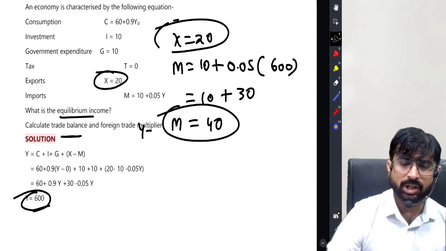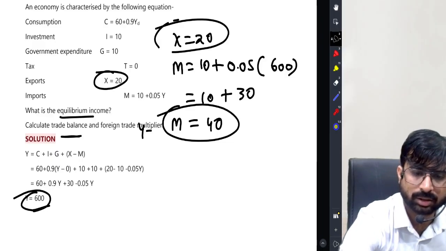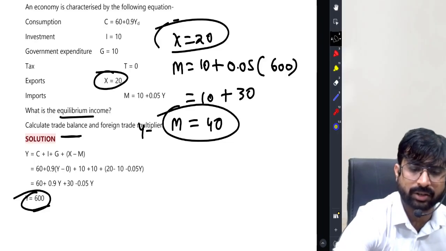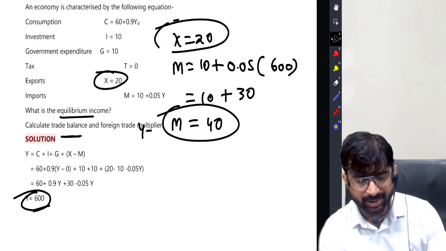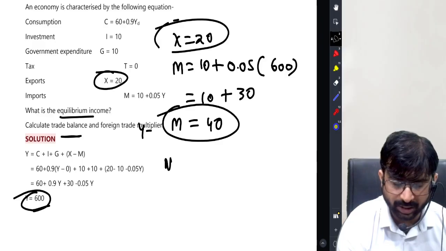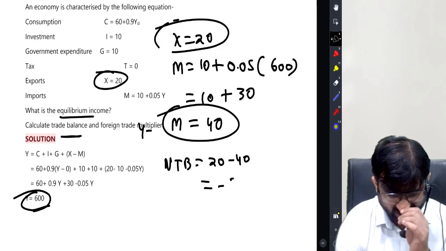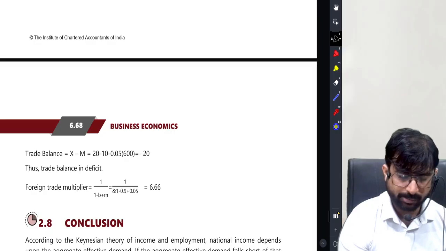So is it a positive trade balance or negative trade balance? Students, it is basically negative trade balance. 20 minus 40 is minus 20.